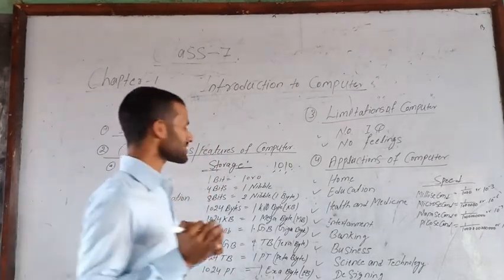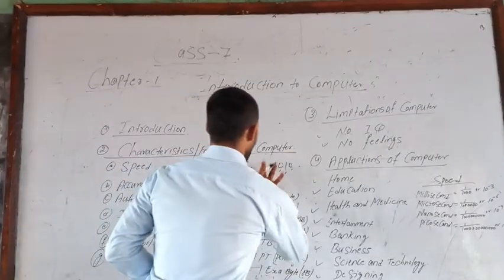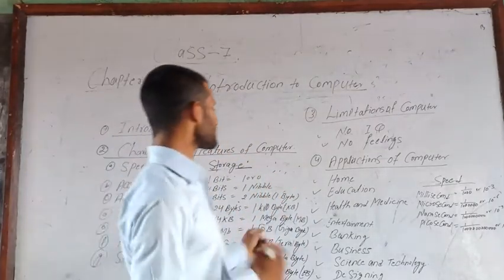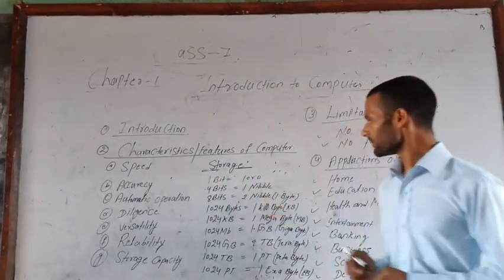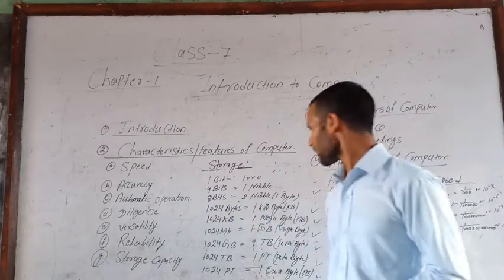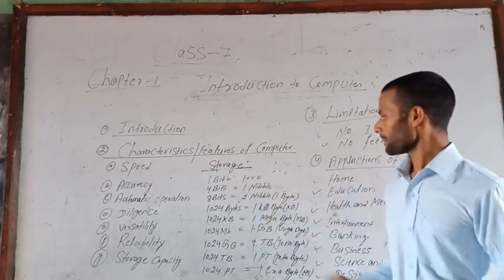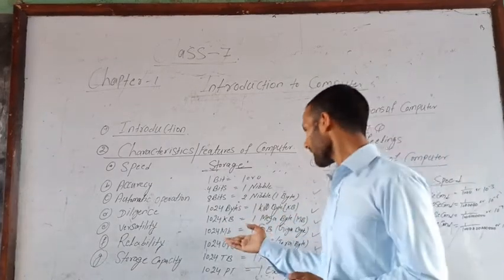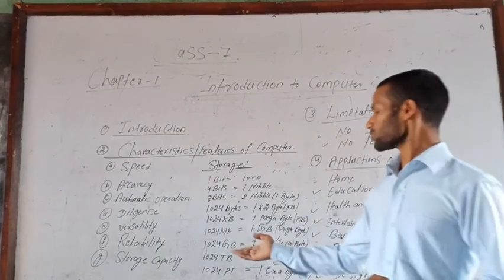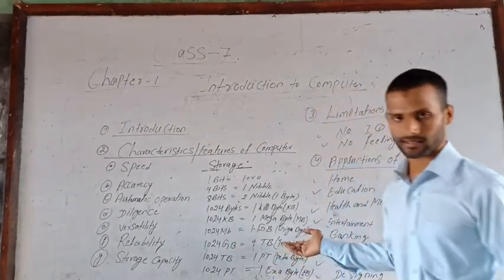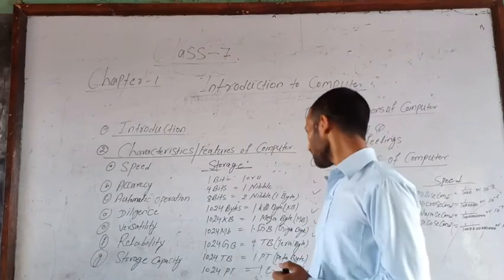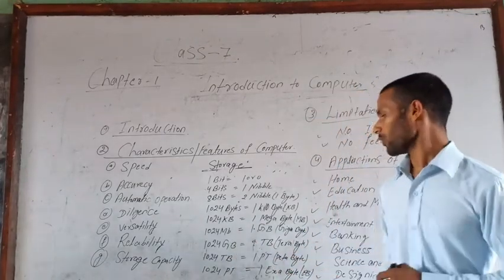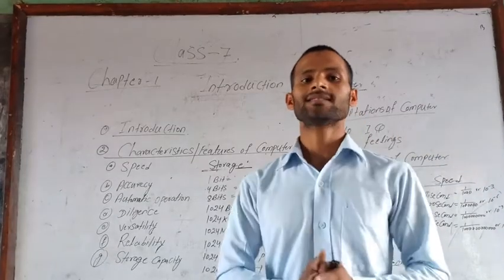Now you understand this topic. 4 bits is equal to 1 nibble. Come to the next, 8 bits. 8 bits is equal to 2 nibbles and 1 byte. 1024 bytes is equal to 1 kilobyte, and 1024 KB is equal to 1 megabyte. 1024 megabytes is equal to 1 gigabyte. 1024 gigabytes is equal to 1 terabyte. 1024 terabytes is equal to 1 petabyte. 1024 petabytes is equal to 1 exabyte. 1024 exabytes is equal to 1 zettabyte.